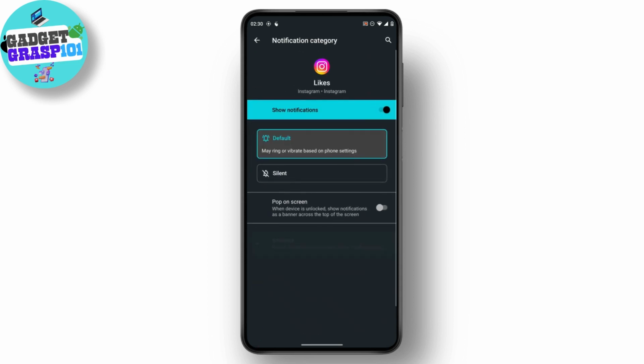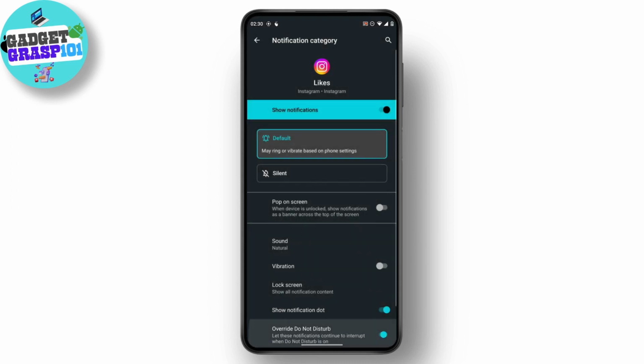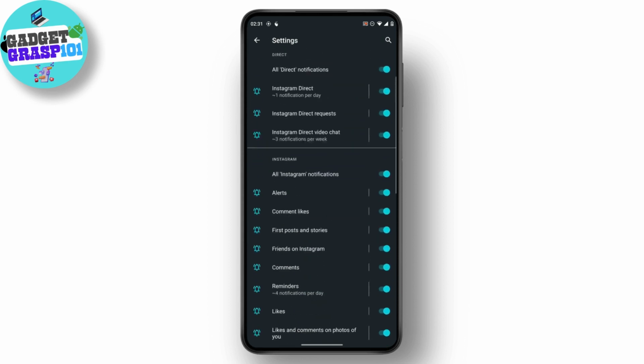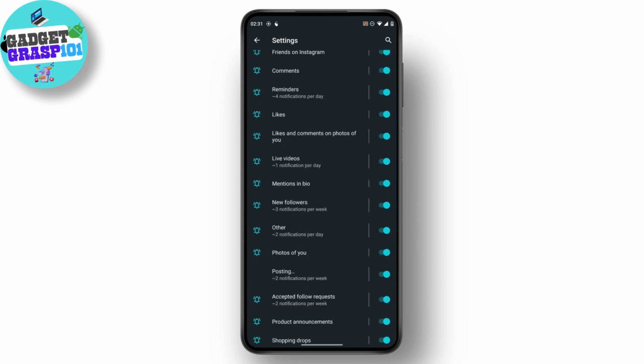you can add a separate notification sound there too. Just tap on advanced and then tap on sound, and select a separate notification sound. Now if someone likes my post or likes my comment, I will receive a separate notification sound for that. So you can add a separate notification sound to each option that you can find inside all your Instagram notification settings. Now you can customize your notification the way you like.